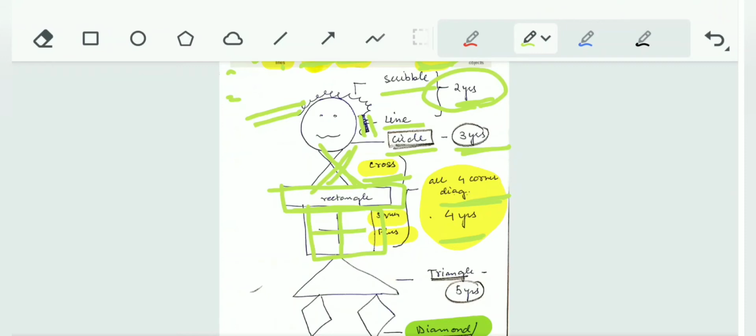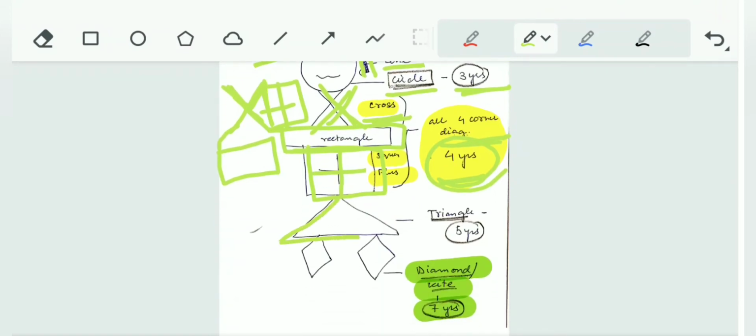Okay, see, a cross is 1, 2, 3 and 4 corner. A rectangle will also be a 4 corner. A square is also 4 corner, and the cross is also 4 corners. So all the 4 corner diagrams the child can draw at 4 years. Now at 5 years we saw the triangle, that is we write 5 and here comes the triangle. So triangle at 5 years.